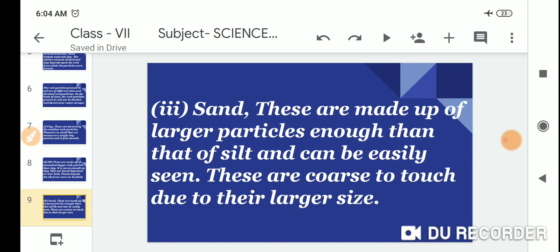Third, sand. These are made up of larger particles than that of silt and can be easily seen. These are porous to the touch due to their larger size.